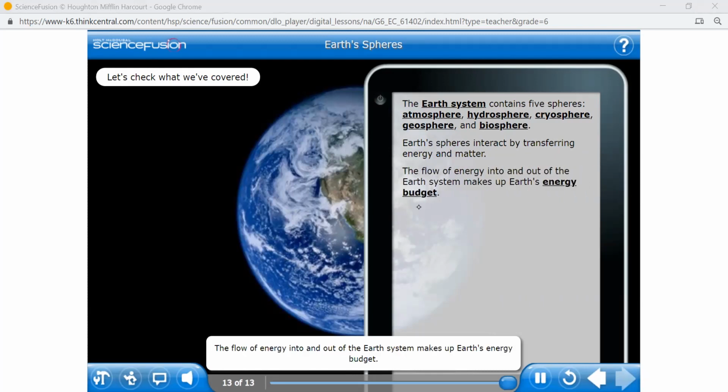The flow of energy into and out of the Earth system makes up Earth's energy budget. The sun is the main source of the energy coming into the Earth system, and energy leaves the Earth system as heat emitted into space. If the net flow of energy in and out is not in balance, global temperatures can increase or decrease.